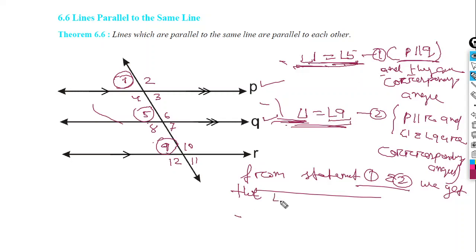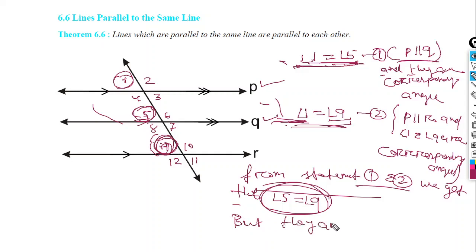You can write angle 5 is equal to angle 9. Now look at the figure. What type of angles are they? They are corresponding angles.